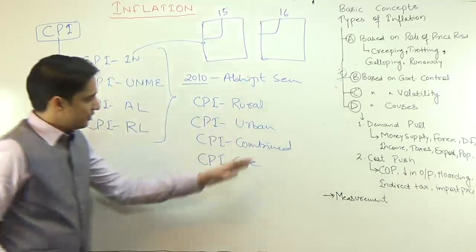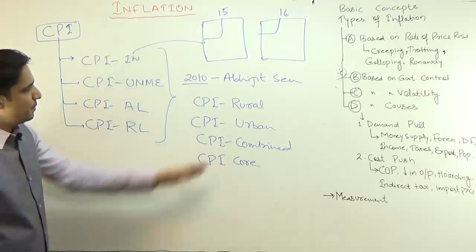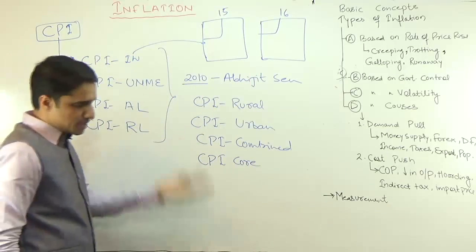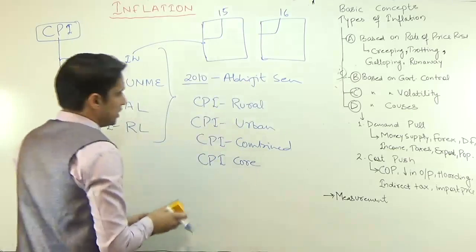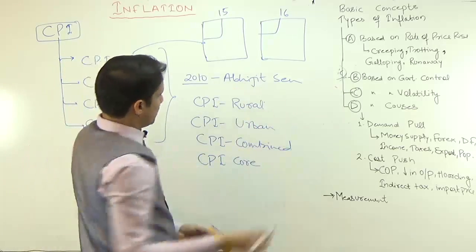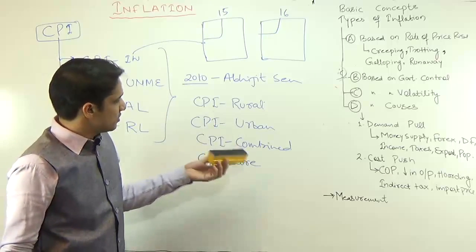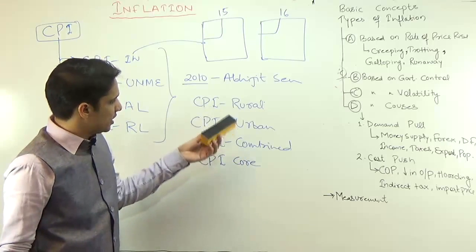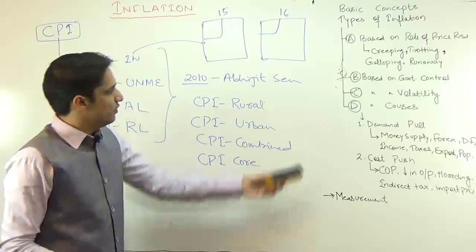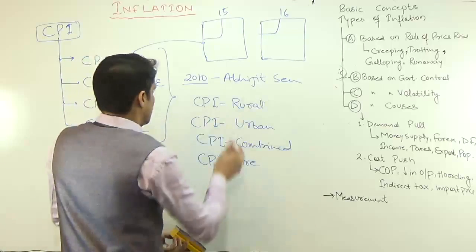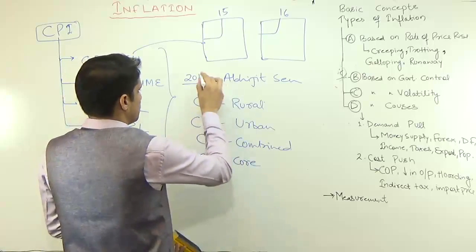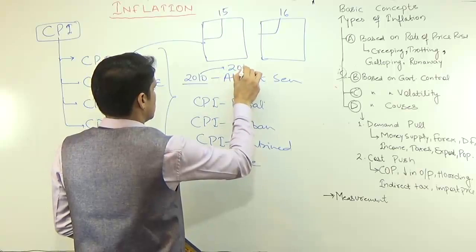So all these are the different types of CPI indices. But what is the percentage weightage? Just like we discussed, we have 676 items in that case. Similarly, we have to consider the weightage of different items or commodities in these new indices, which is relevant from an exam perspective, and the base year is changed from 2010 to 2012.